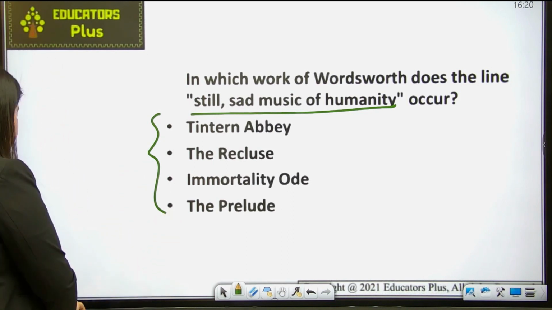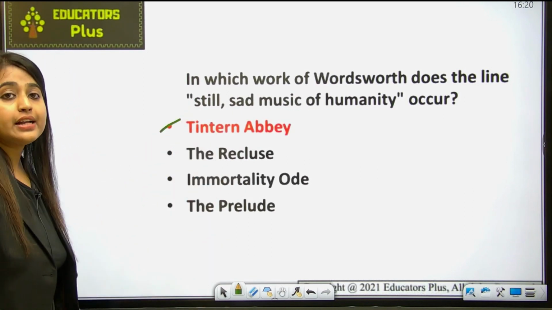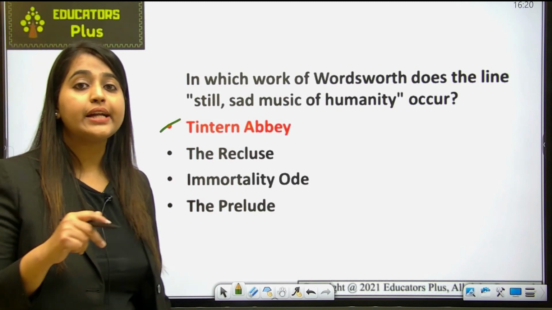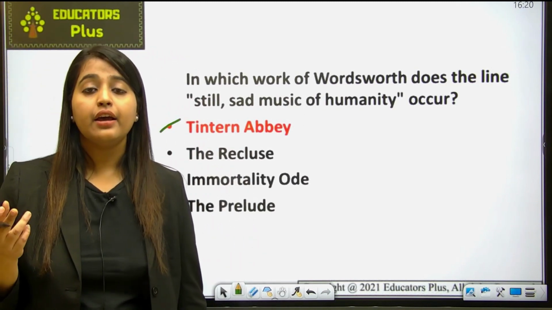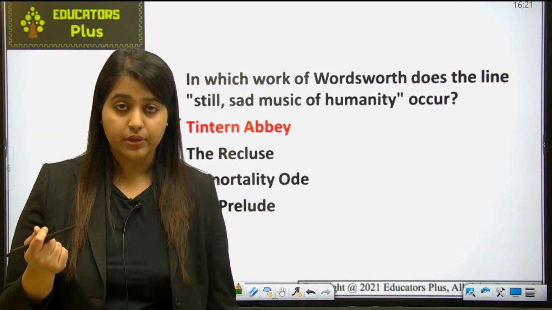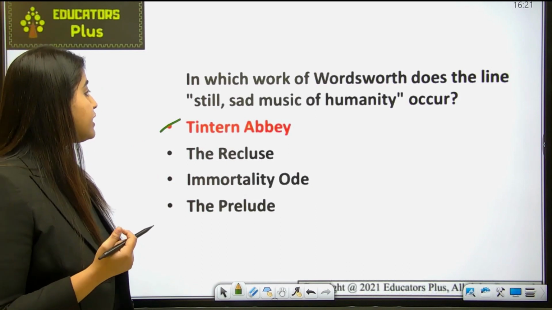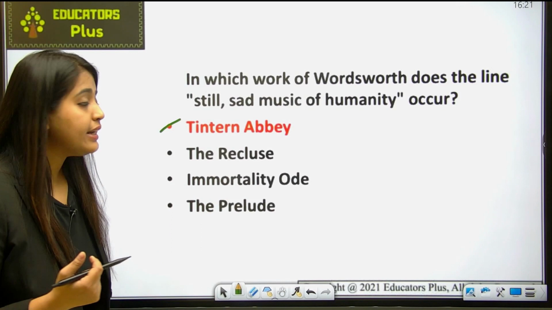So yes, the correct answer is Tintern Abbey. Basically, the full title of the poem is Lines Composed a Few Miles Above Tintern Abbey. So that was the title of this work. Fine. And it is